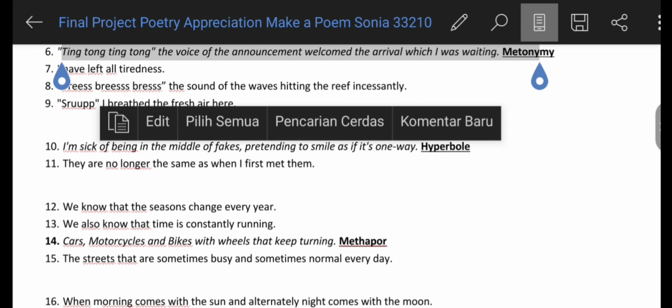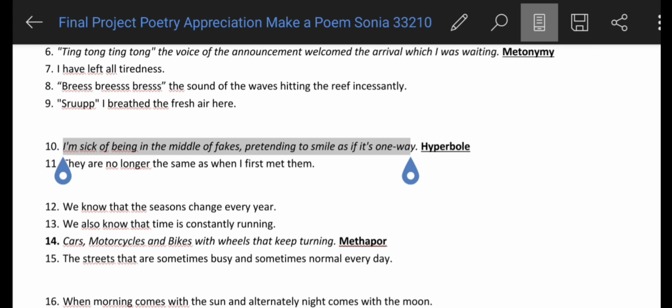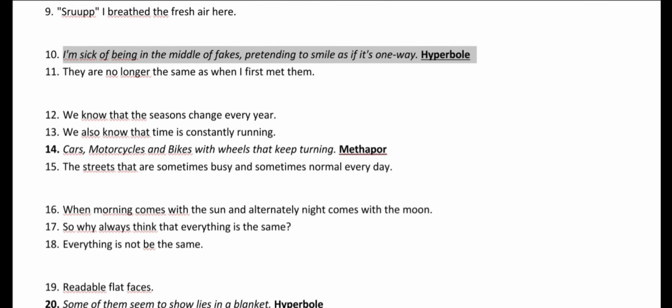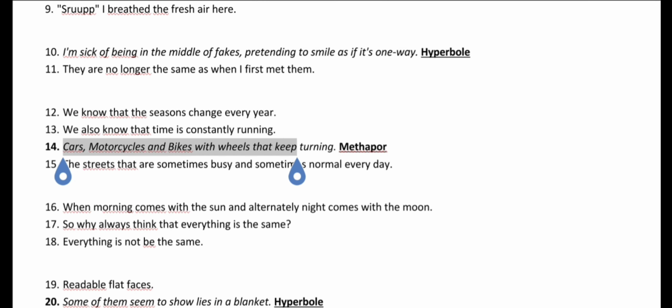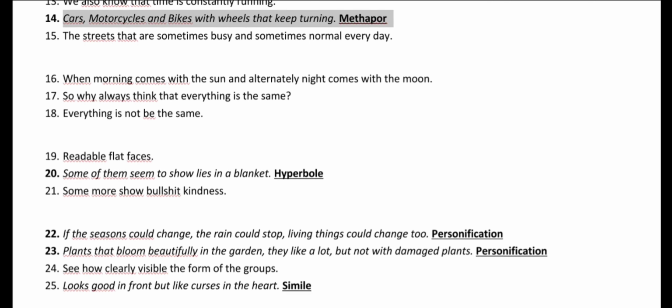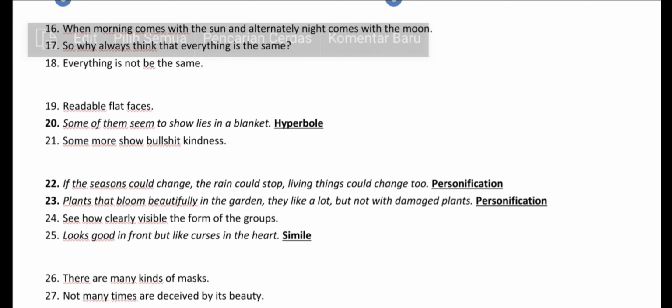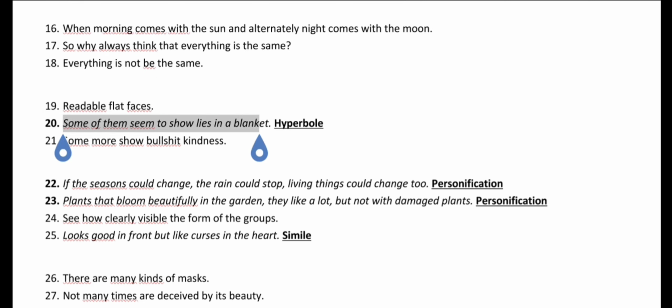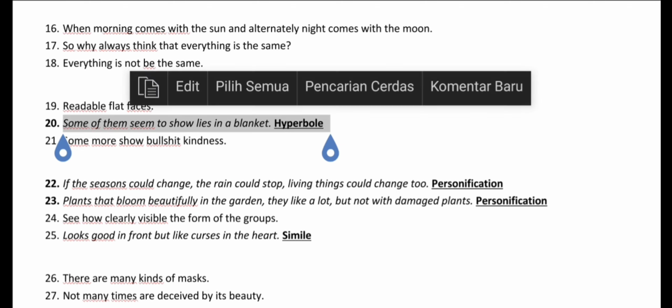And we move to line number 10. There is a hyperbole in the sentence, I'm sick of being in the middle of facts, pretending to smile as if it's one way. And in number 14, there is a metaphor in the sentence, cars, motorcycles, and bikes with wheels that keep turning. And we move to number 20. There is a hyperbole in the sentence, some of them seem to sew lies in a blanket.